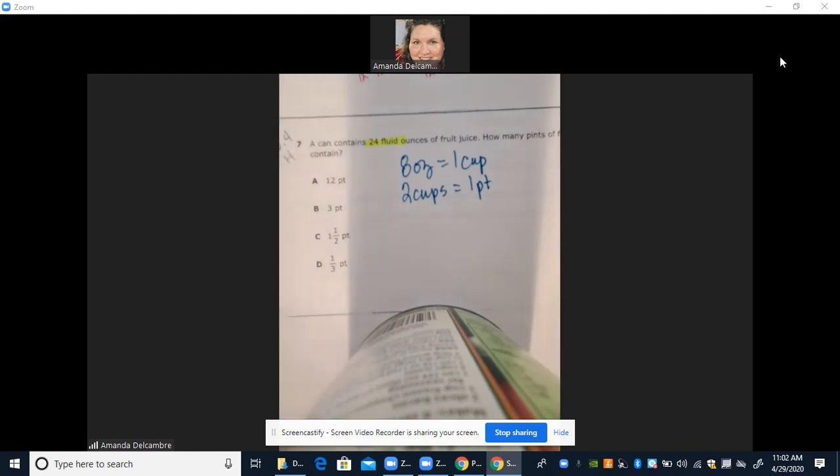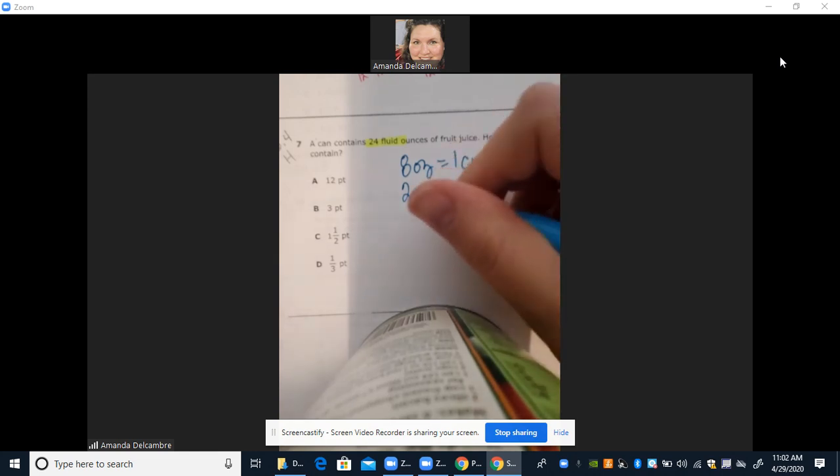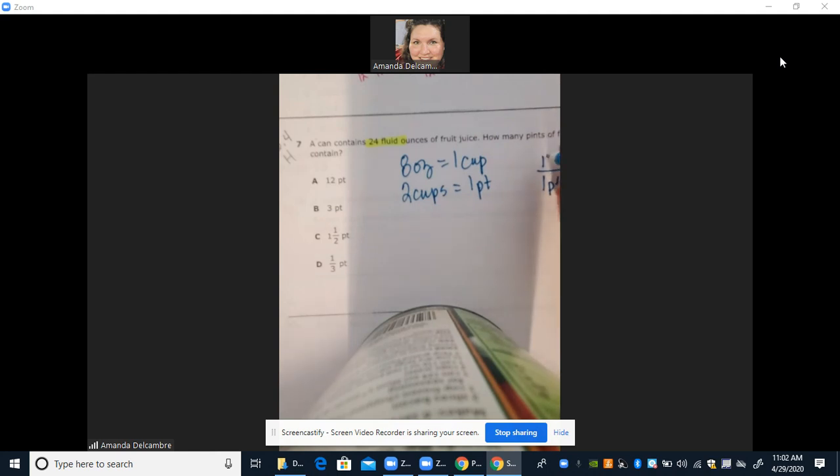So if we set this up as a ratio, we know that 1 pint is 2 cups. And if 2 cups is 16 ounces, so 1 pint is 16 ounces.